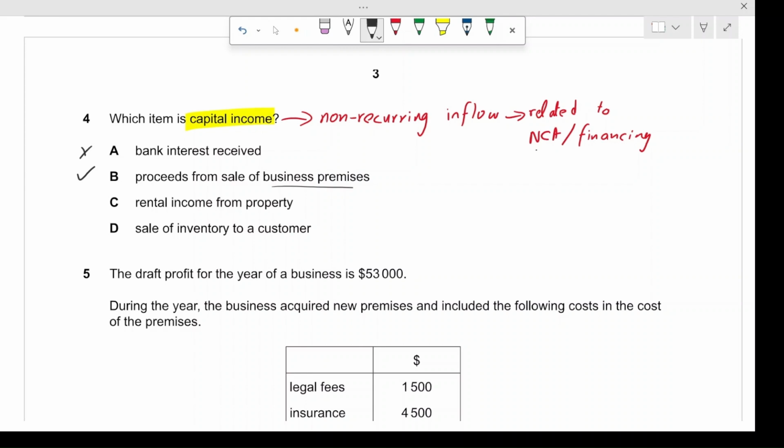Rental income from property. If you own a rental property, you get your cash monthly, quarterly, semi-annually, whatever the terms are. So it is also a recurring cash flow, and this one is also incorrect. The last one is sale of inventory to a customer. As I said, inventory is being moved. You are continuously selling your inventory to gain money, otherwise your business won't work. So this is also recurring, so it is not capital income either. The correct answer is option number B, proceeds from sale of business premises.